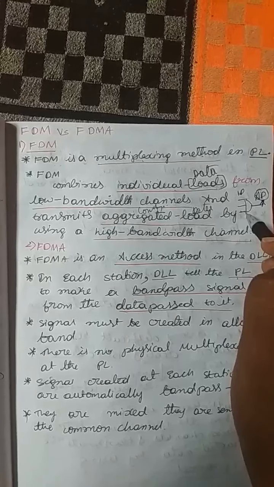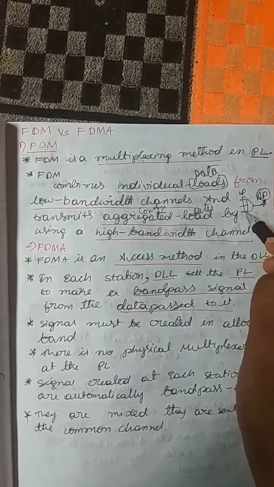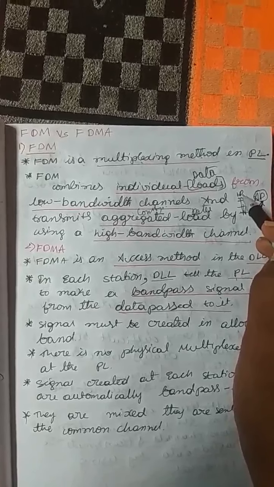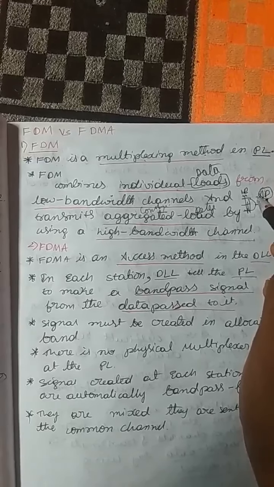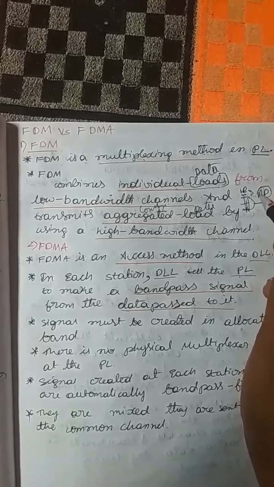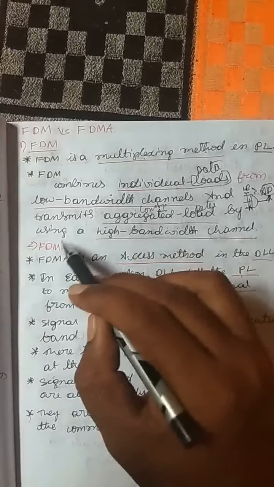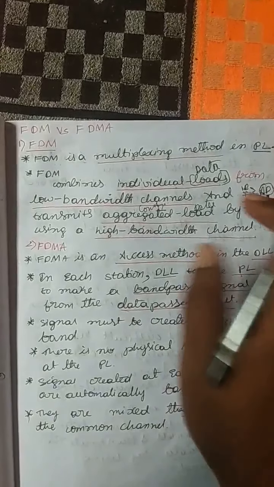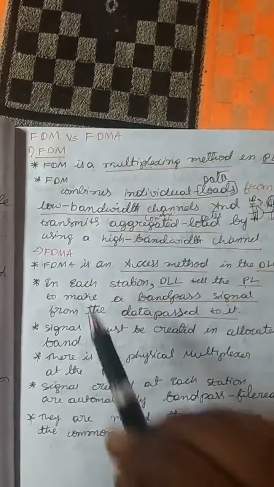These are the low bandwidth channels containing individual data, which is going to be converted to aggregated data using this high bandwidth channel, that is the FDMA.